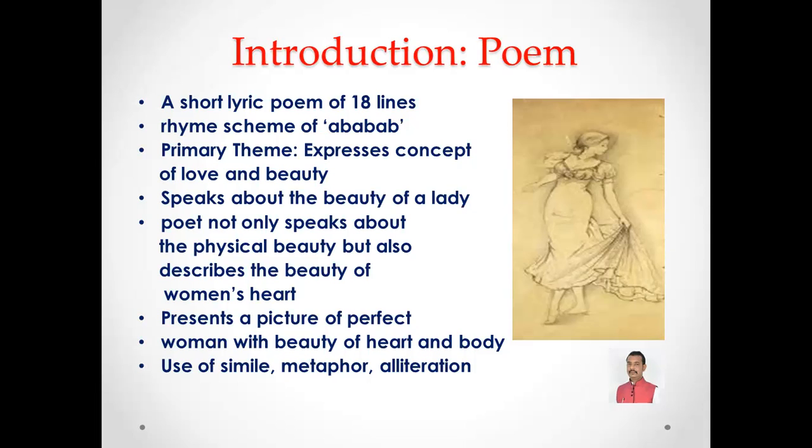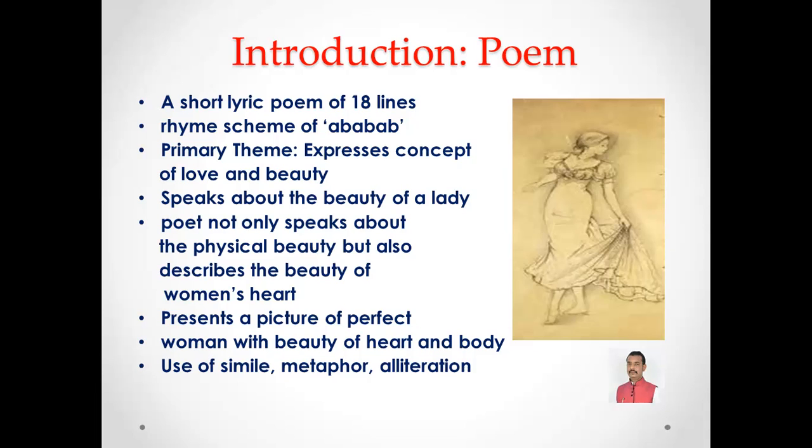These 18 lines are further divided into 3 stanzas of 6 lines each. The rhyme scheme of the poem is AB, AB, AB, which means the first line of every stanza is rhyming with the third and the fifth one, and the second line of every stanza is rhyming with the fourth and the sixth line of each stanza.